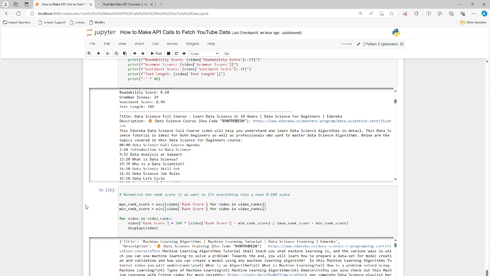Okay. Now, if you want to normalize that, you can see some of the ranks go over 100. That's because we did not normalize it. If you want to normalize it and keep everything within a ranking range of 0 to 100, you could just go ahead and normalize that. That's very easy to do. I shared the code with you. So you could do either way. Get 0 to 100. That makes sense to me.